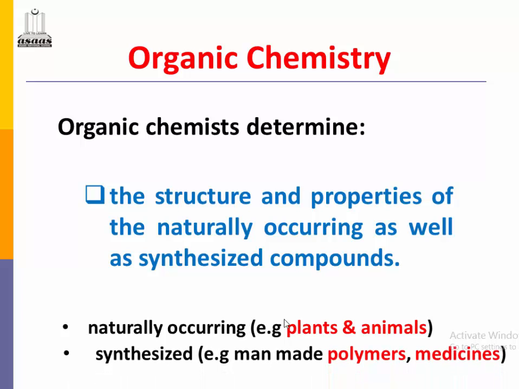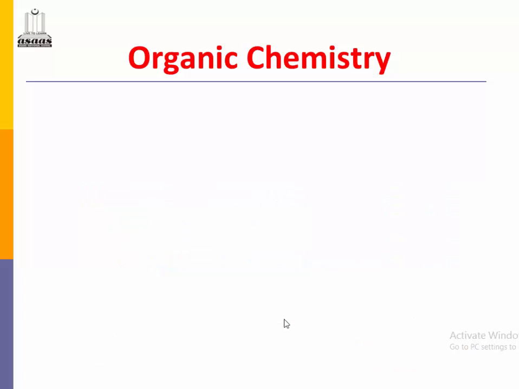All naturally occurring substances are found in plants and animals, and man-made synthesized compounds are formed in industries as well as in laboratories. Examples are polymers and medicines. So we can study both naturally occurring and synthesized compounds.